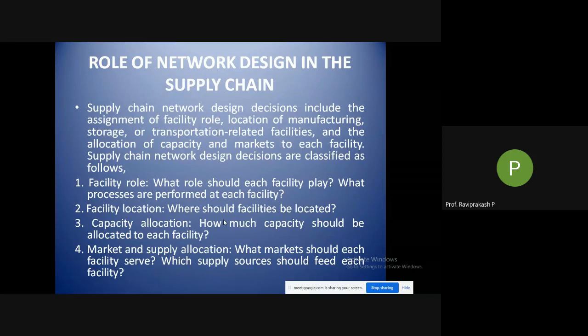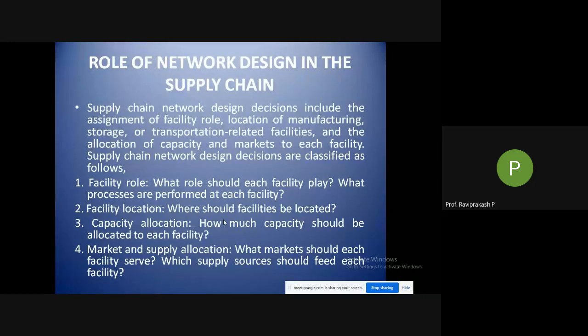Facility role: what role should each facility play and what processes are performed at each facility. What all are you doing? Are you manufacturing or packing? Is there a packaging unit, or is it just a collection and distribution center? That is also a facility. So what role does a particular facility play.